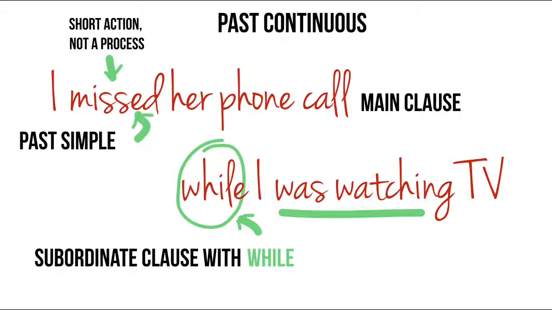In this sentence, we have the main clause, I missed a phone call, and the subordinate clause, while I was watching TV. And the action in the main clause was a short action, no process was meant. That's why we use past simple, missed. And the action in the subordinate clause was an action in progress, that's why we use past continuous, while I was watching TV.